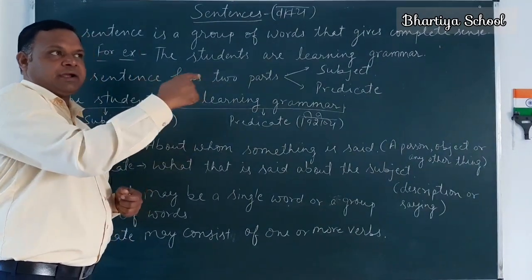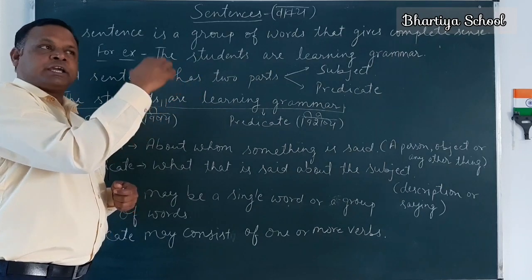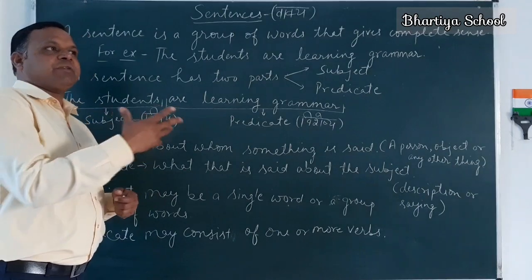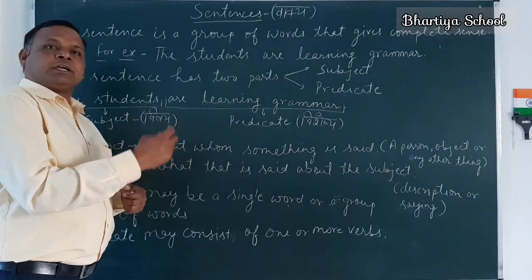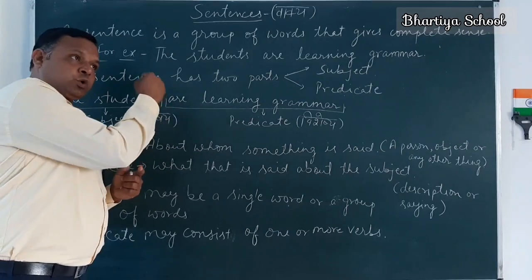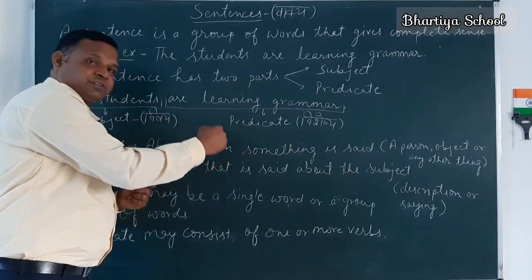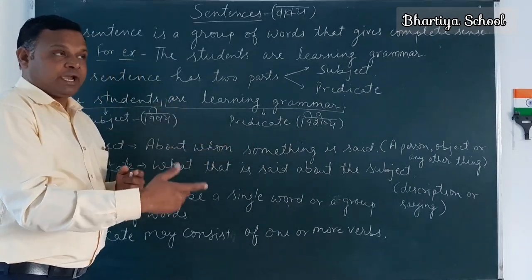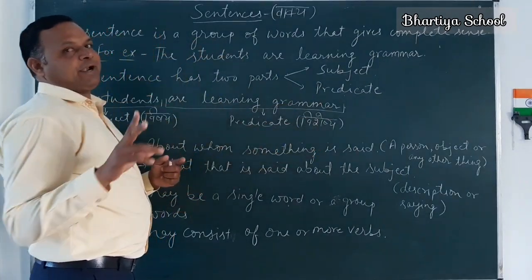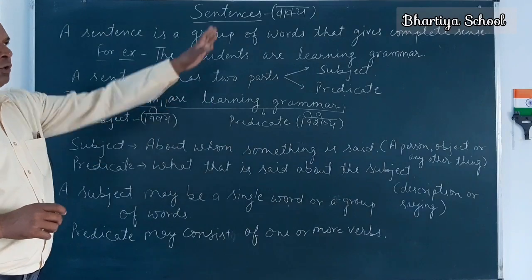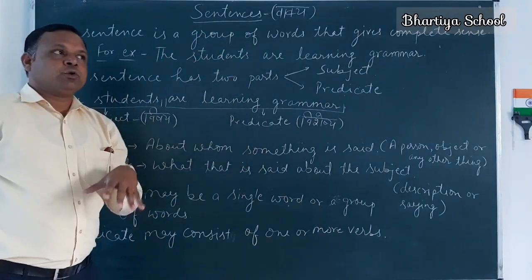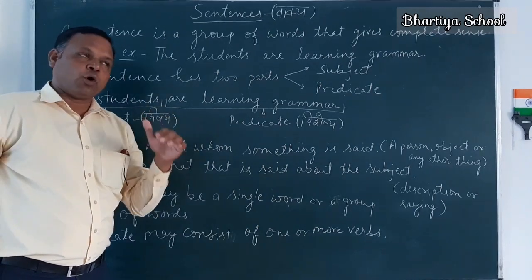The trees in my garden give sweet fruits. So here, the trees in my garden, this whole group of words is a subject, and give sweet fruits, that is a predicate. That is not written here due to limited space on the board, but I am telling you. Are you getting me properly? I hope you are.